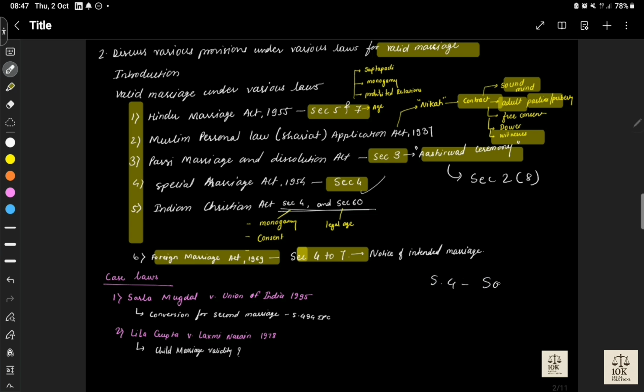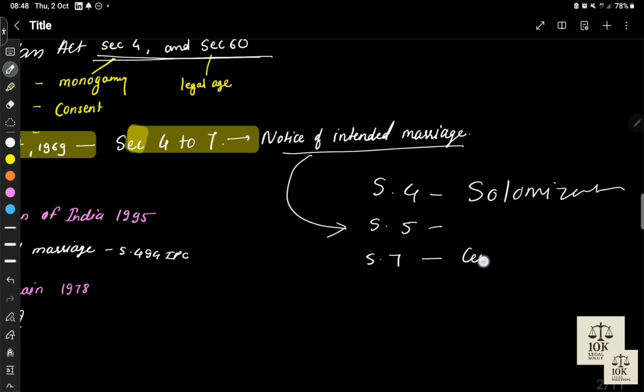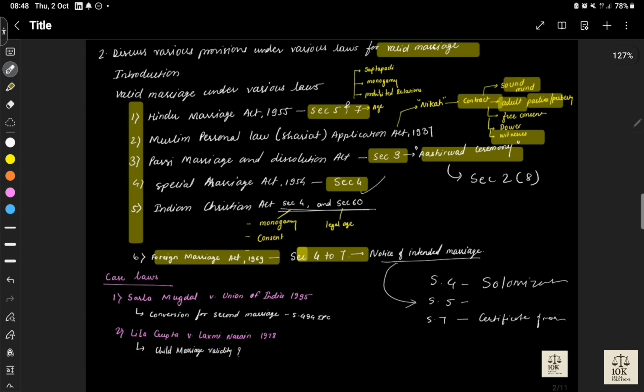Section 5 talks about notice of intended marriage. Then Section 7 is again important, which talks about the certificate of marriage. So these are certain sections which are important, which we must include in our answer.